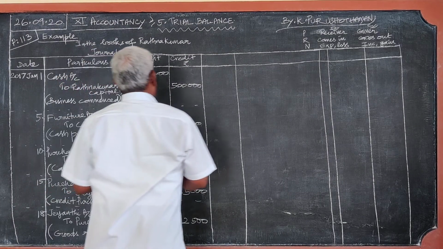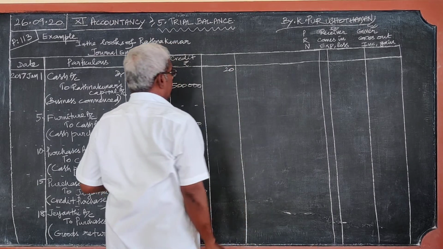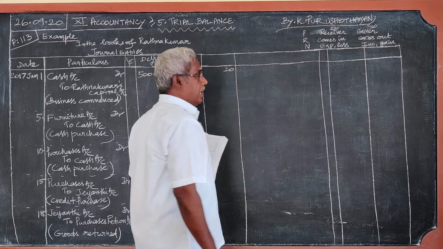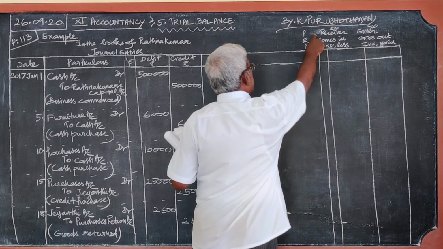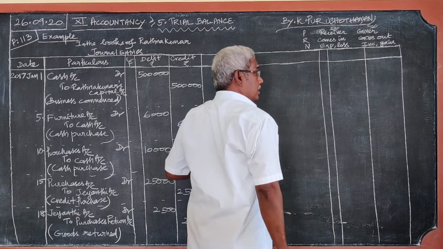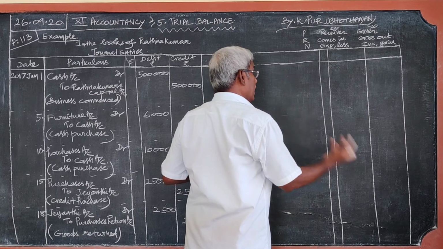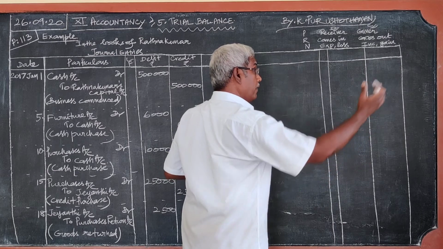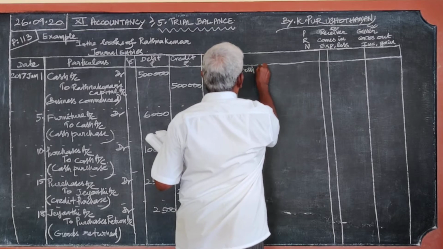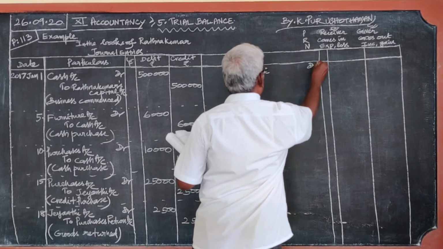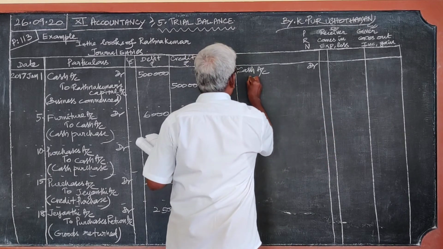Then after 18th, 20th, sold goods for cash. On 20th, sold goods for cash. When goods are sold away, any receiver? No. Anything comes in? Sold goods for cash. When goods are sold for cash, cash comes in. Therefore, cash account debit. When goods are sold for cash, only cash comes in. Cash comes in, cash account debit.